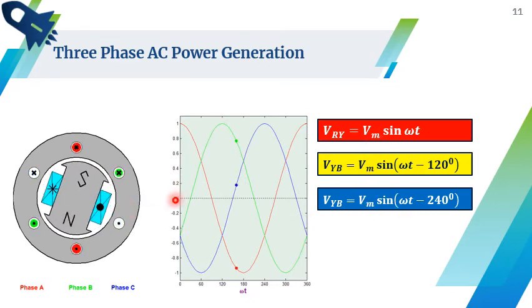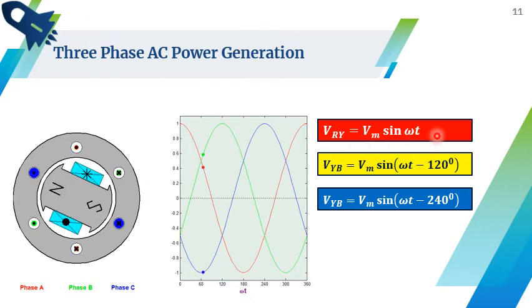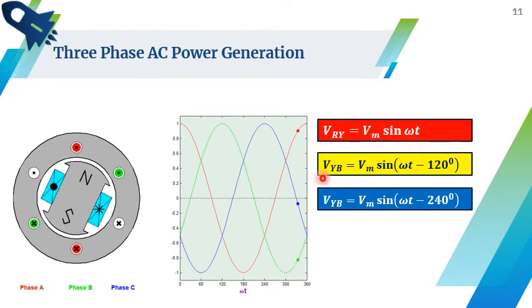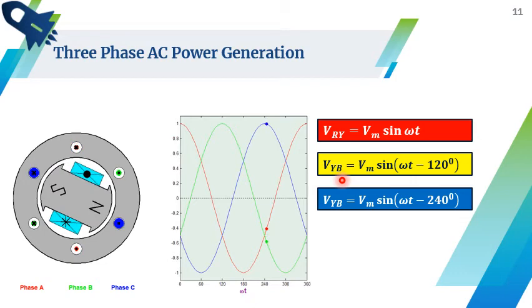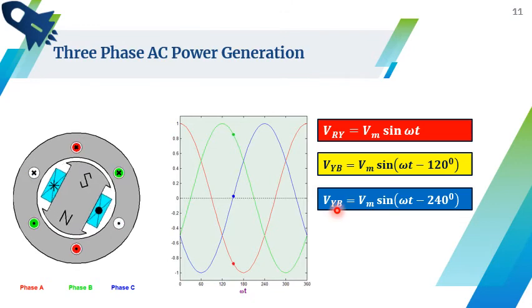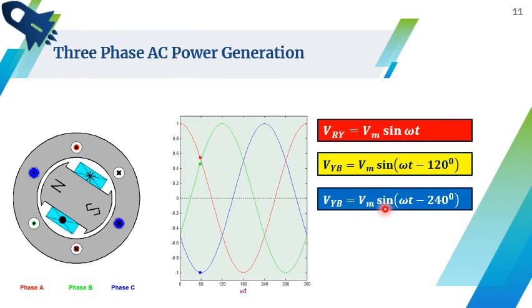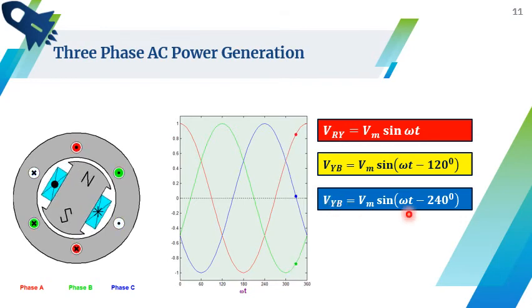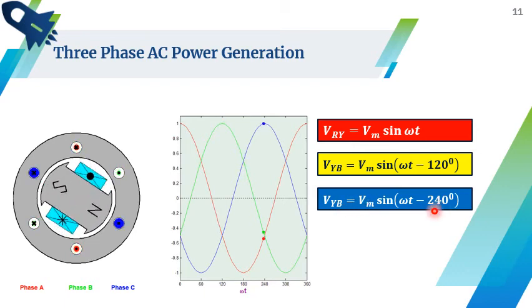So voltage across R and Y phase is taken as reference, that is Vm sine omega t. Since it is following sine function, we write it as Vm sine omega t. And the second voltage, is VYB, which is 120 degrees delayed from R phase, therefore we write minus 120. And B phase, sorry, this is actually VBR, not VYB, VBR, which is Vm sine omega t minus 240. From R phase, this B phase is displaced by 240, therefore minus 240.